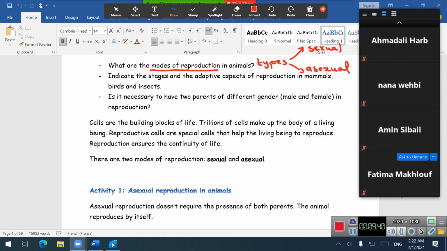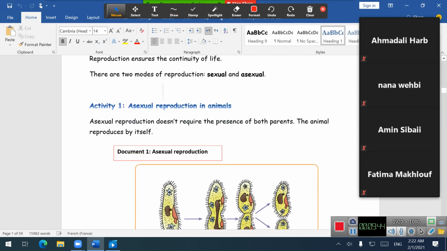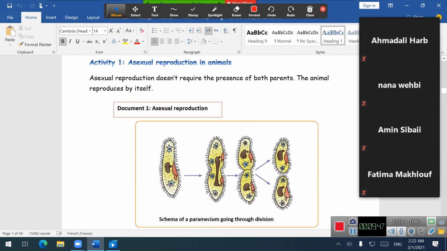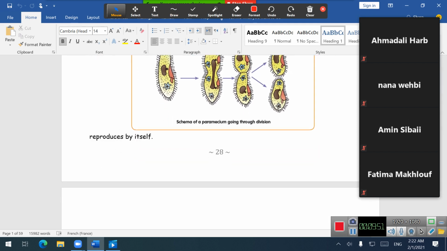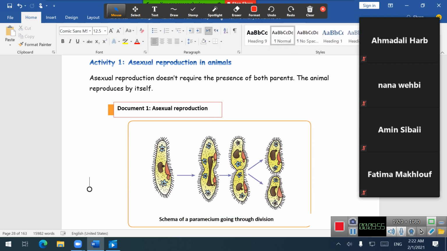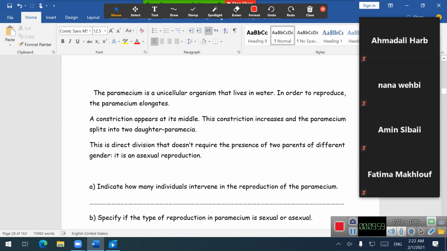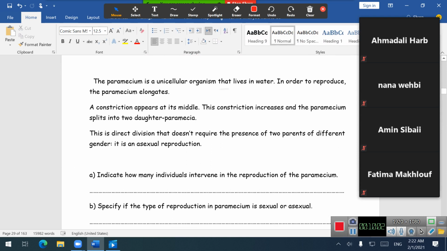So, in the first type here, I have the asexual reproduction and the paramecium. The figure of the paramecium goes through division. The paramecium, as we know, is a unicellular organism that lives in water.